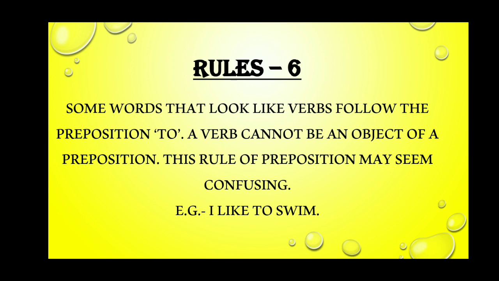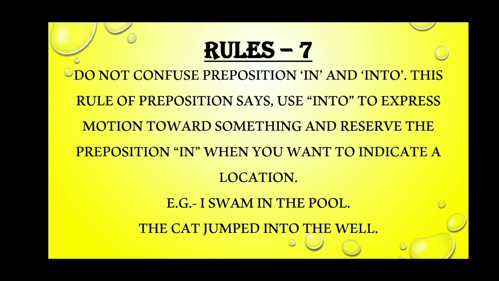In this example, to swim is a part of the infinitive that occurs when a verb is used as a noun, adverb or an adjective. Here, to swim is a thing that the person likes doing, not an action that is being performed.